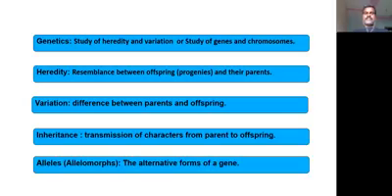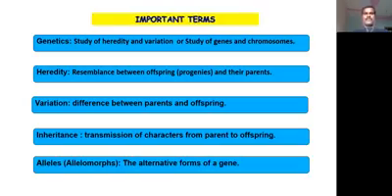Inheritance: the transmission of characters from parents to offspring. Alleles: the alternative forms of genes. These are the terms that we need to know.